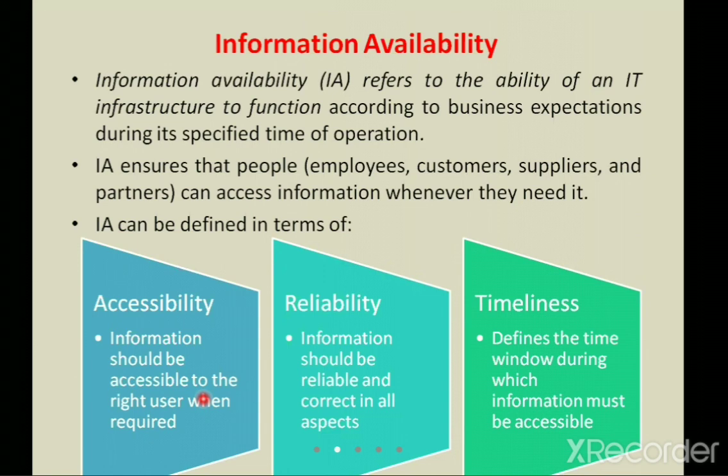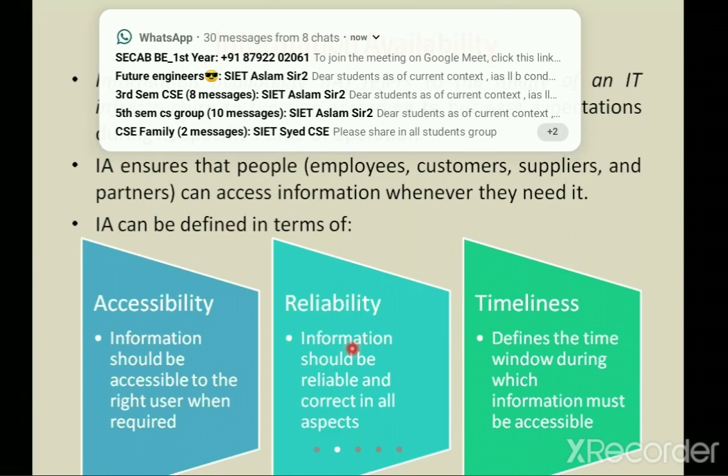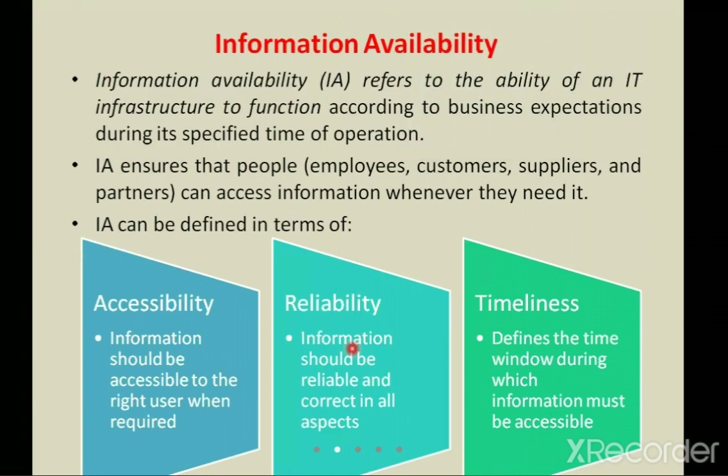Okay, so moving on to reliability. Information is reliable, that means it is correct. No more corrupted data. If in case the data is not available, you give it as out of stock, right? So all the applications, all those commands have to be programmed very well. And timeliness means it is going to define the time duration during which your information is available.